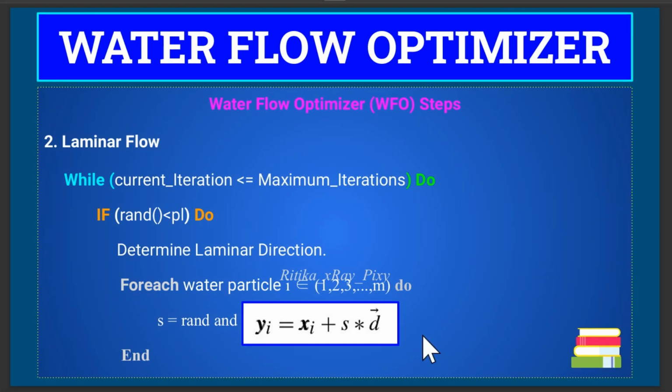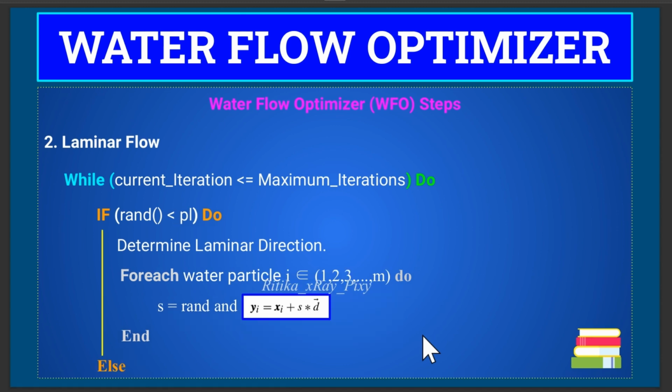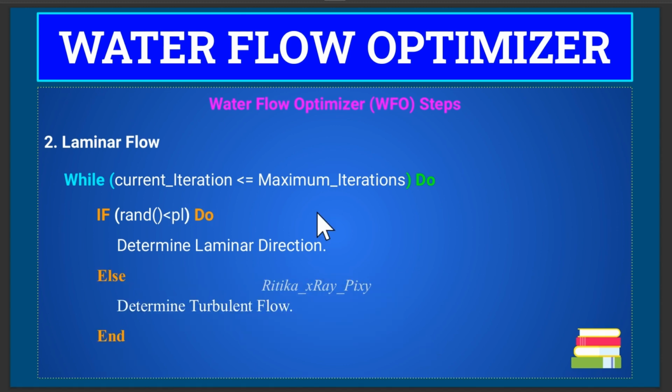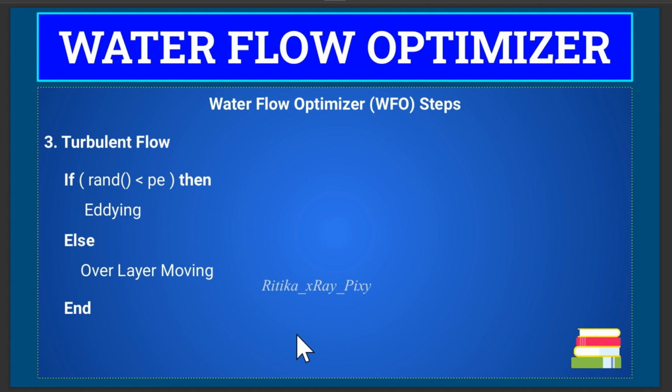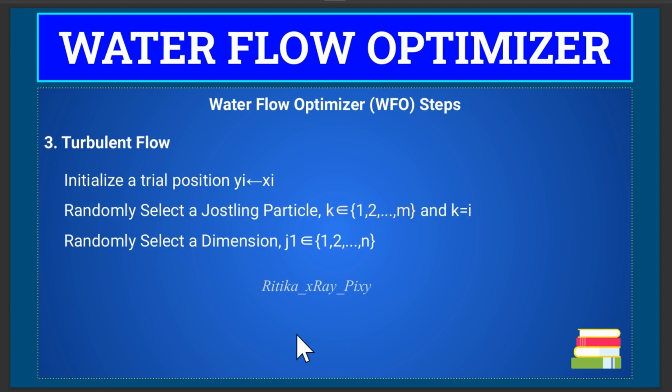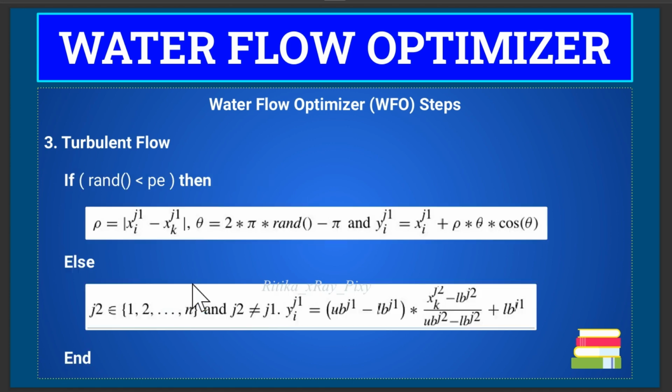Else, if this condition is not true, if the random value is greater than the probability value, then we will switch to turbulent flow. Here we have jostling, adding, and overlay moving that we will perform in turbulent flow. In turbulent flow, first we will initialize the trial position. After that, we will randomly select a jostling particle. Then we will randomly select any dimension. Then we will check the probability. We will compare the PE value with a random value.